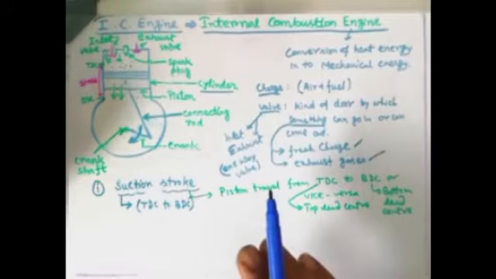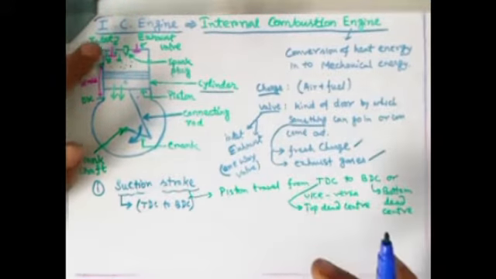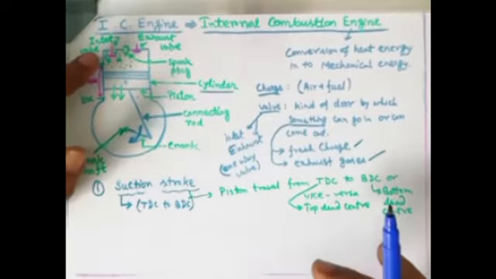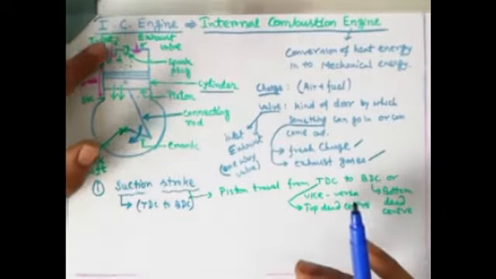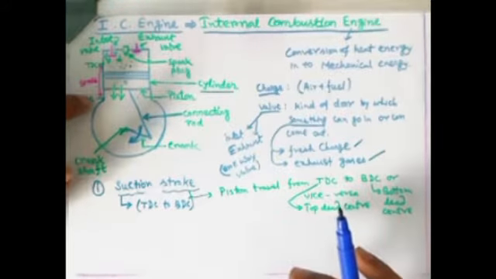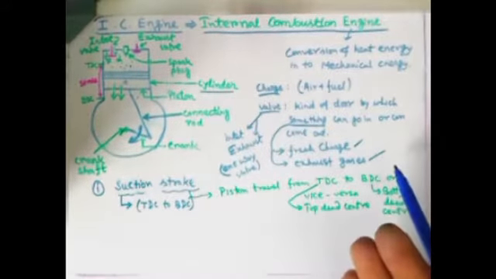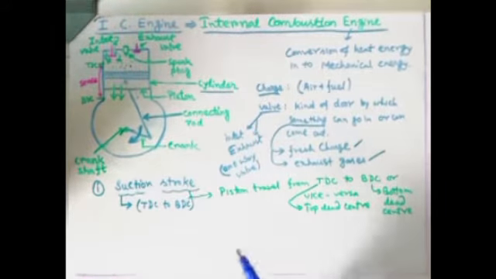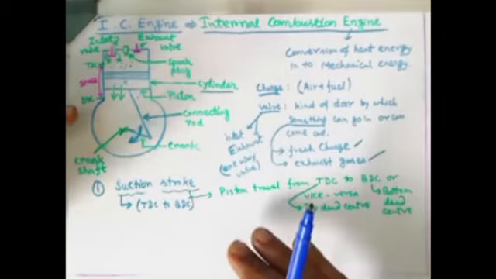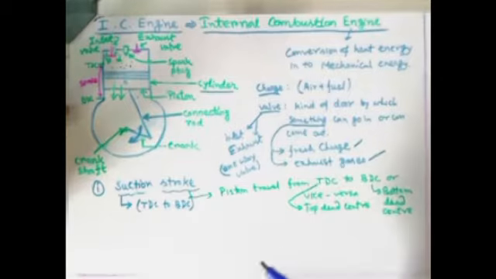Okay, so during this suction stroke, what is happening? Two things. One, inlet valve is opened. Two, during that opening, something will come inside as the piston is moving from TDC to BDC. So piston is moving, valve is getting opened, so something is coming inside. That is suction stroke. Suction stroke is completed when the piston reaches the BDC. Fine. Now coming to the next stroke.